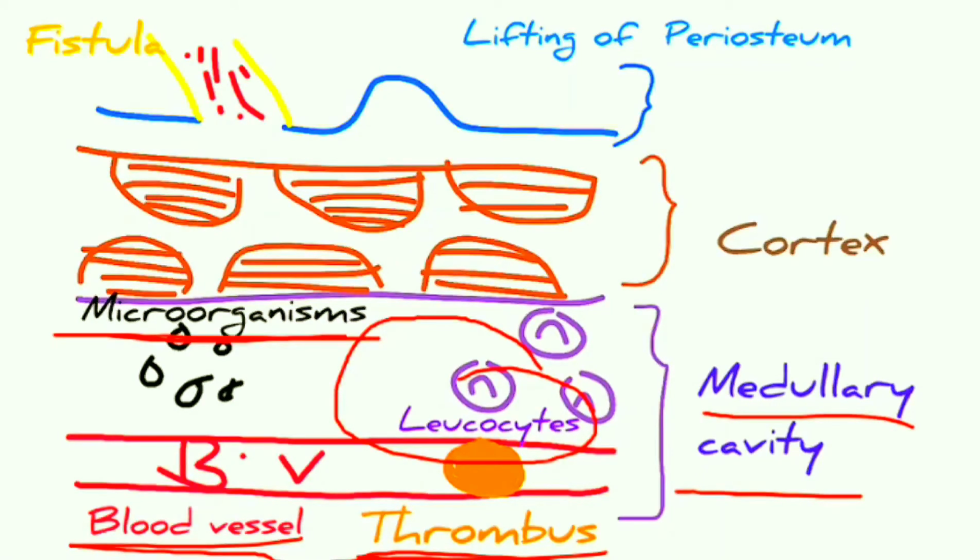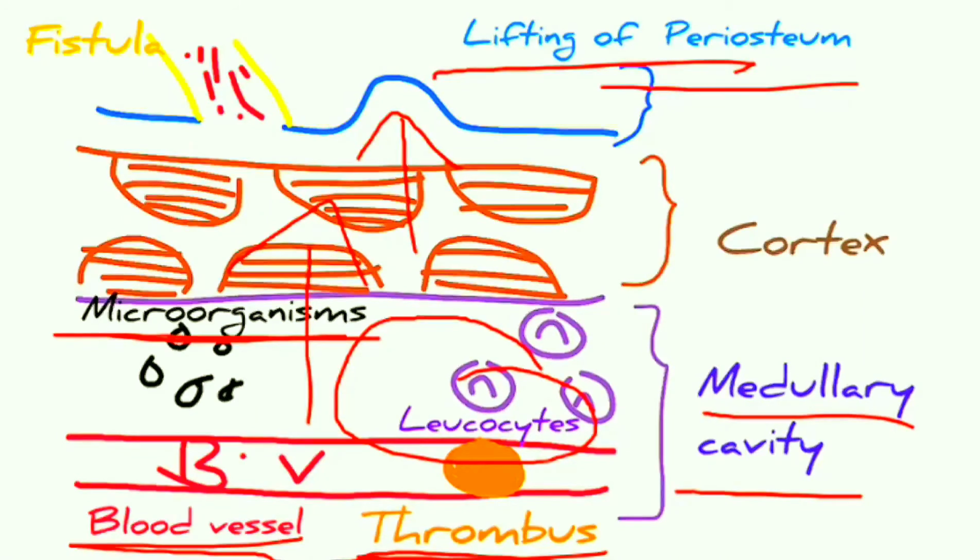the medullary cavity now progresses into the cortex, and within the cortex it will destroy the bone, and after that it is going to reach the periosteum and cause lifting of the periosteum, as you can see here. And this lifted part undergoes perforation. As you can see here, there will be perforation. All the necrotic material is drained into the oral cavity with the help of this fistulous tract. So this is how the pathogenesis of suppurative osteomyelitis occurs.